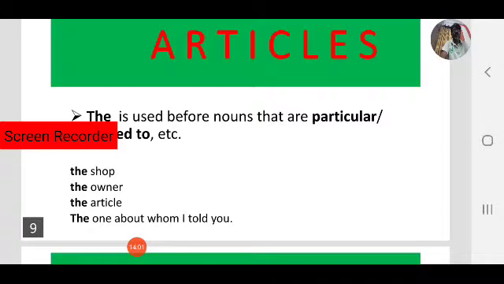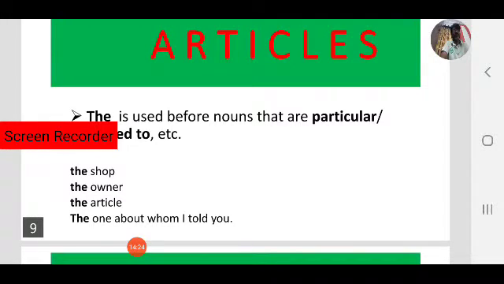The one about whom I told you. Observe here, the one, not a one or an. The one whom I told you about. I already told about the person, so that's why I use the one here. The one means here it is a specific person, not an unspecific or common person.